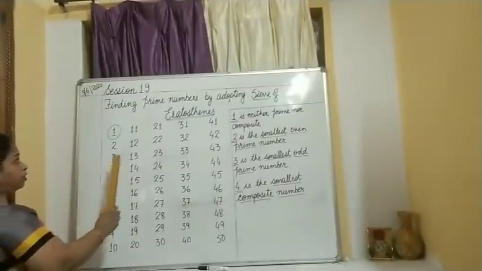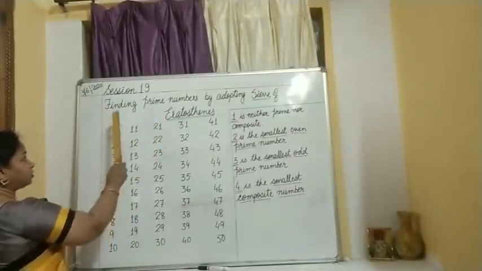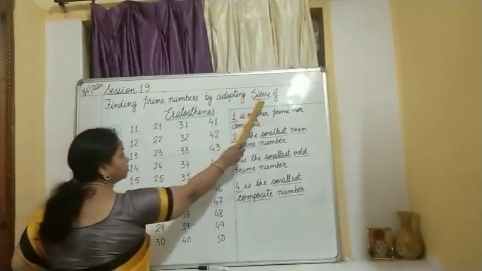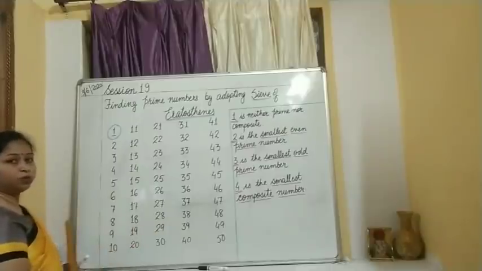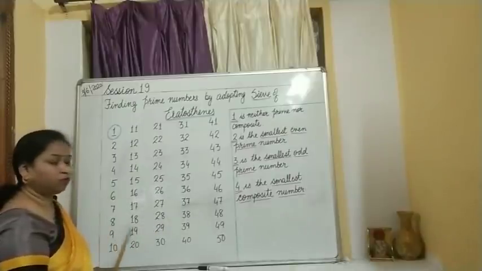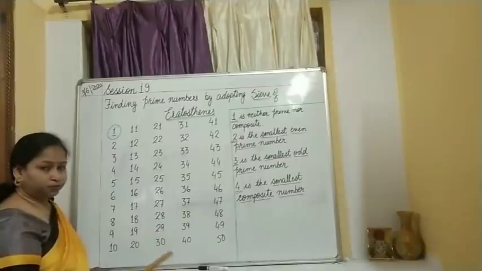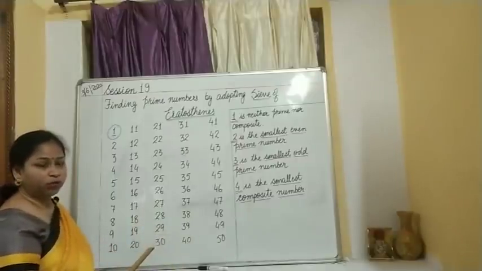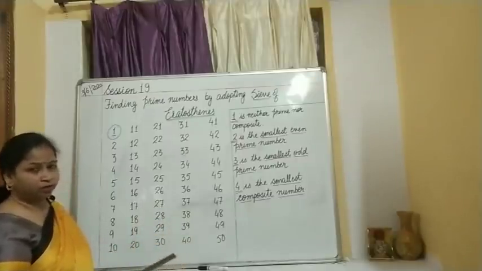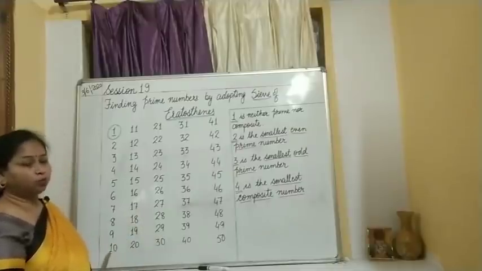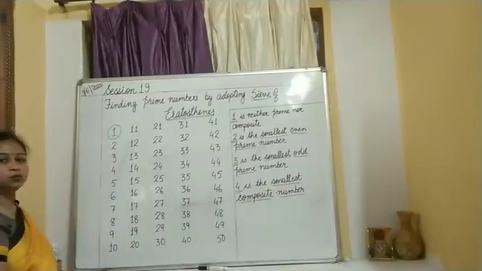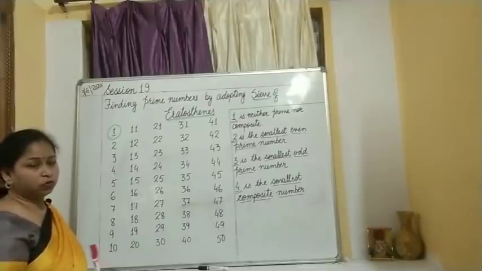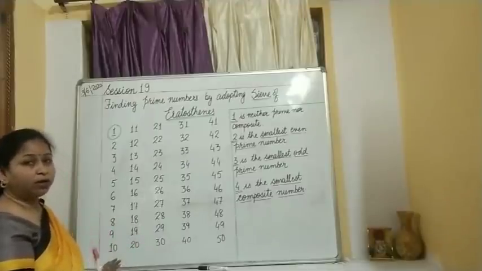Children, by adopting this method, that is the method of sieve of Eratosthenes, we can find out prime numbers easily. I have taken from 1 to 50 because the board is small for me. You can take till 100 also and you can find out the factors. I will tell you the method how to find out. Okay. So as you can see, I have already circled this one, as 1 is neither prime nor composite. So we are not going to consider 1 right now.